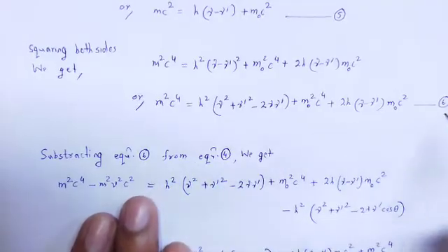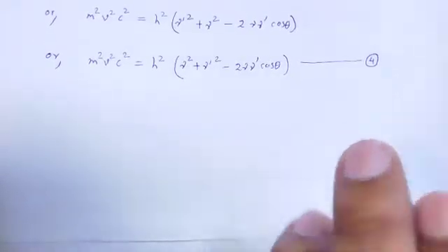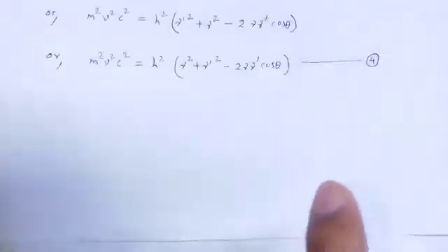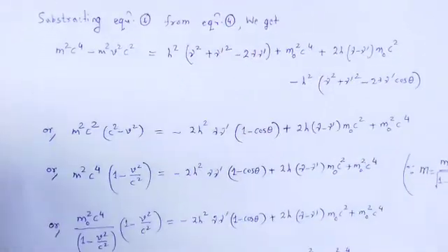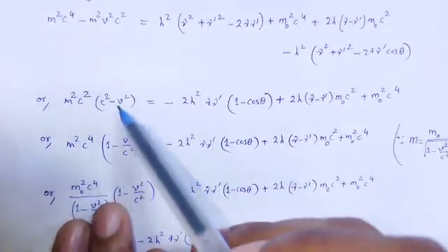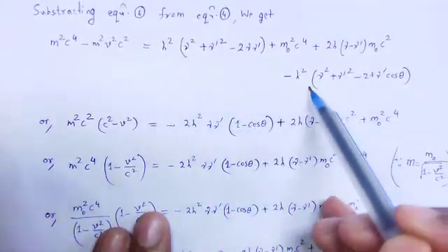Now we can subtract equation number 6 from equation number 4, that is m²c⁴ minus m²v²c². That term is subtracted from this term. m²c² is common, and inside that bracket c² minus v².